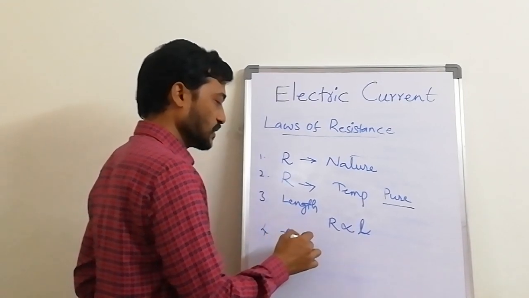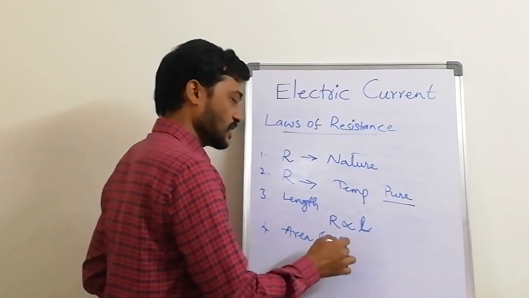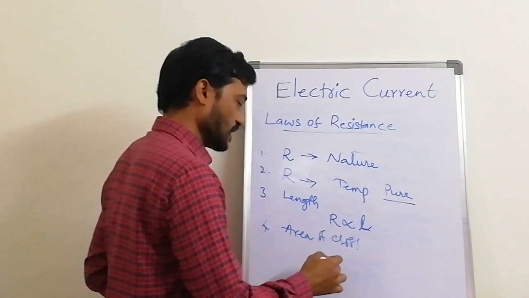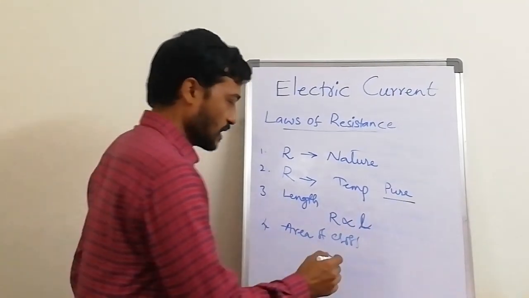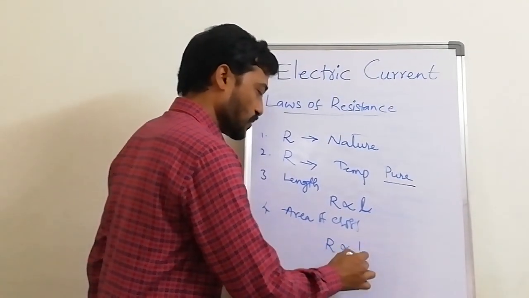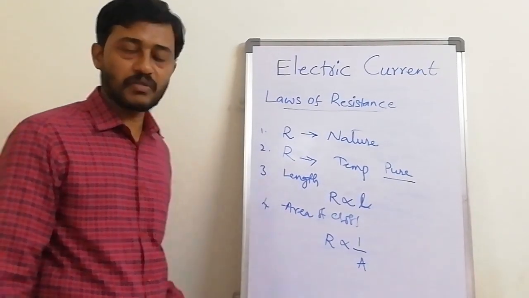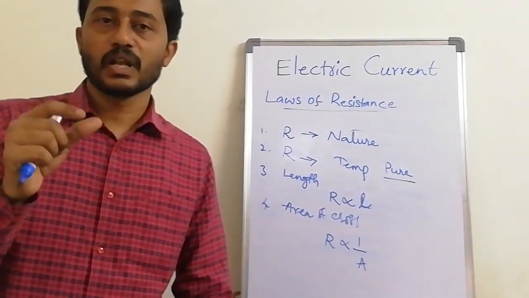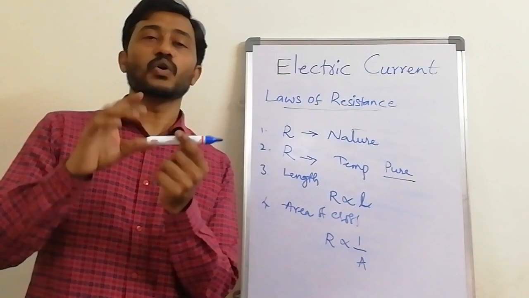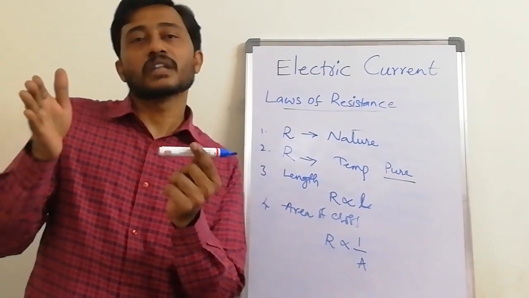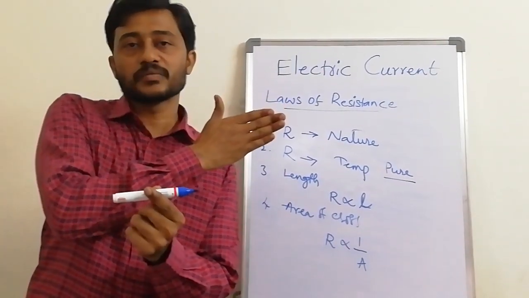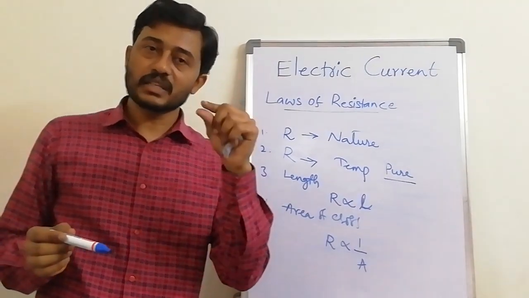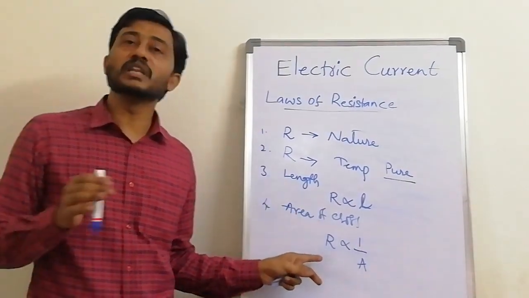and resistance also changes according to the area of cross section. So what is area of cross section? Resistance is inversely proportional to area of cross section. Area of cross section here means thickness. If the conductor is thick, then the electrons can pass easily. If the conductor is very thin, the passage of electrons will be limited.